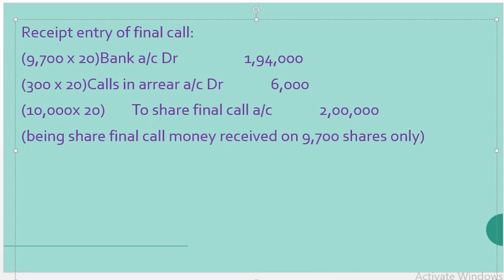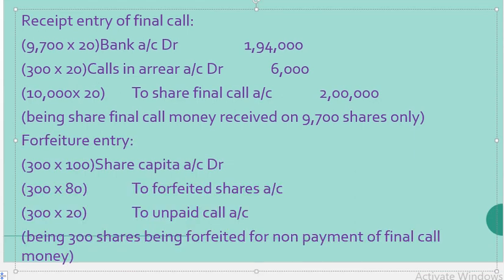Next journal being the forfeiture entry. Because of non-payment of final call money on 300 shares, those shares will be forfeited. As a result we are going to pass the entry for reissue also. Let's see. The forfeiture entry being share capital account debit to forfeited shares and unpaid call account. In share capital, 300 shares are forfeited, into face value 100. For forfeited shares, the already paid amount of the shareholder should be noted there. 300 into 80 is already paid by the shareholders.